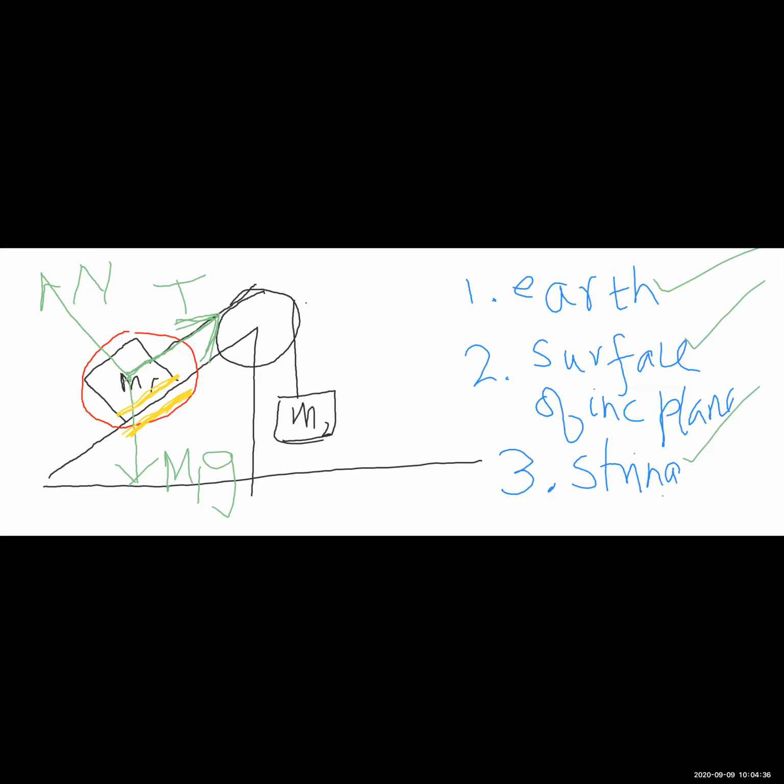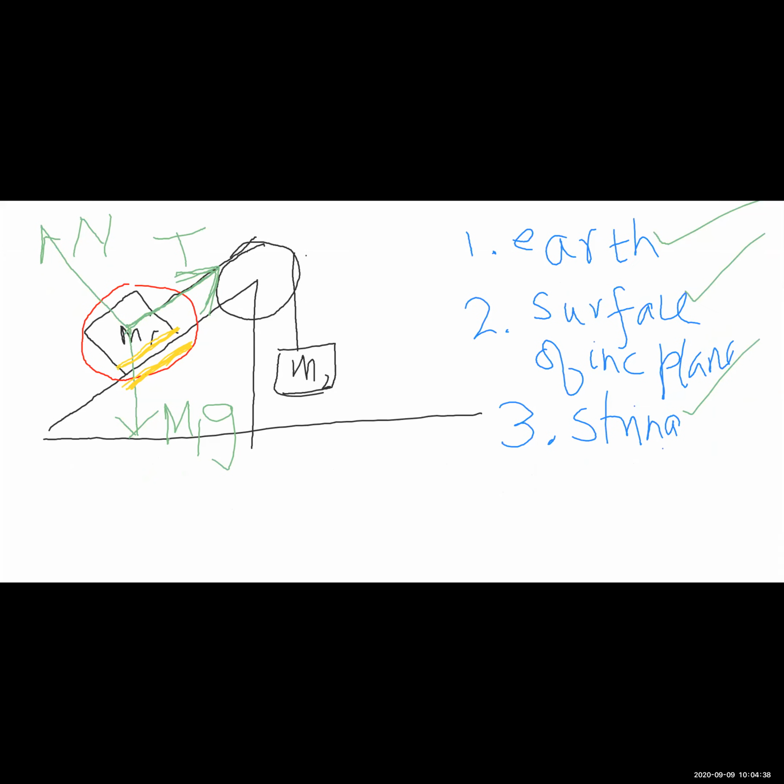Irrespective of where it is applied from, irrespective of the fact that N is actually applied from the surface, we will draw the arrow from the center of the object. The reason why we draw the arrow from the center is because of the first statement when I started teaching physics.